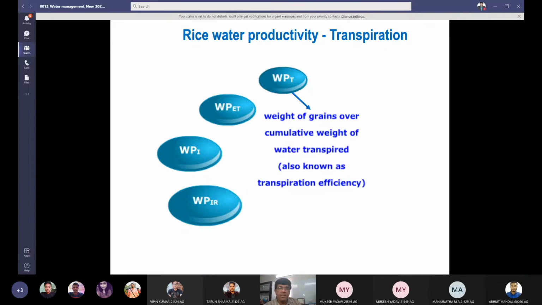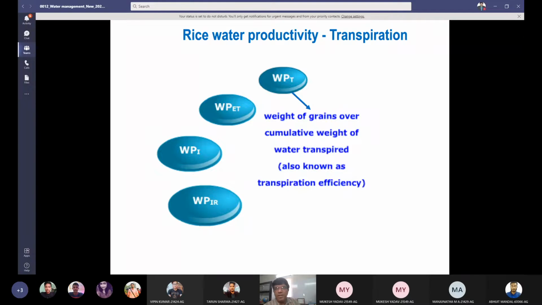So water productivity can be calculated for different components of water used by rice. Water is used by evaporation, by transpiration, by percolation losses, or water is applied to the crop by irrigation, or water is supplied through irrigation plus rainfall. On the basis of all these parameters, we can work out the water productivity.